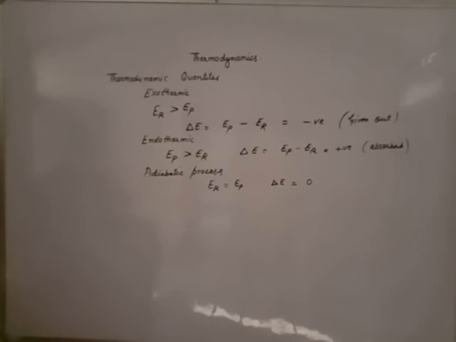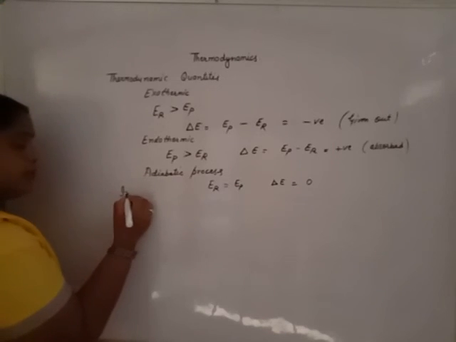Now, important points about the internal energy. What is the importance of internal energy? Beta, internal energy depends upon the quantity of substance. First important point, it depends upon the quantity of substance. That means if it depends upon quantity of substance, which type of property is it?